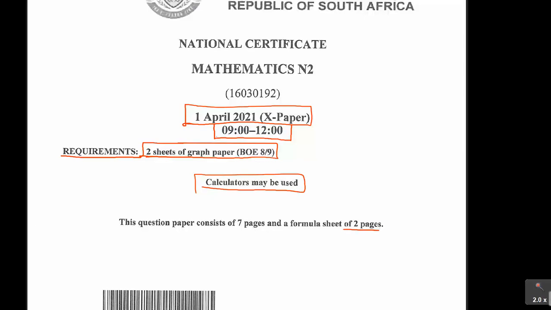So let's go quickly through those pages just for interest. We have the second page, which is the instruction page. We're going to go through that. And then we have the third page, which is our question number 1, and it is out of 15, you can see. Then our question number 2 is out of 20.